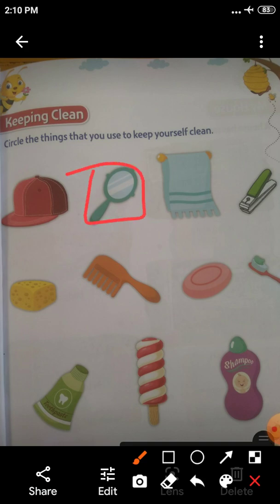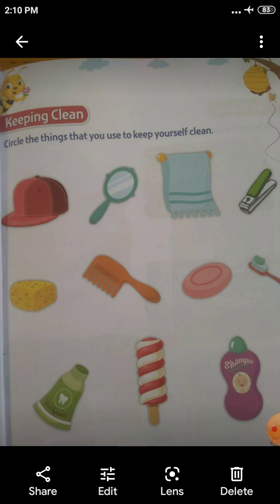Second one is mirror. After completion of the cleaning process, you must use the mirror. Yes or no? Yes. After completion, you have to stand in front of the mirror. Okay.